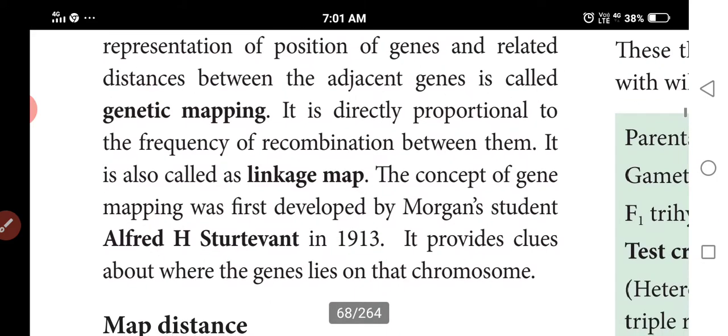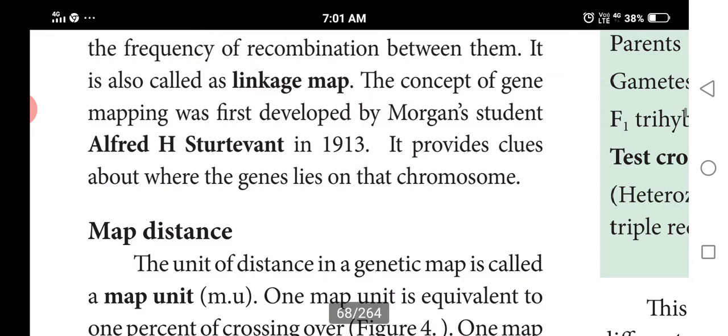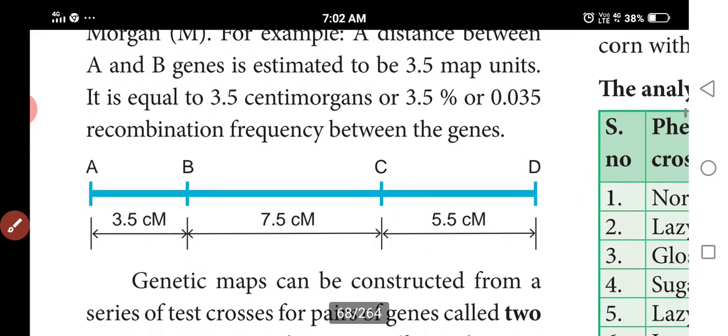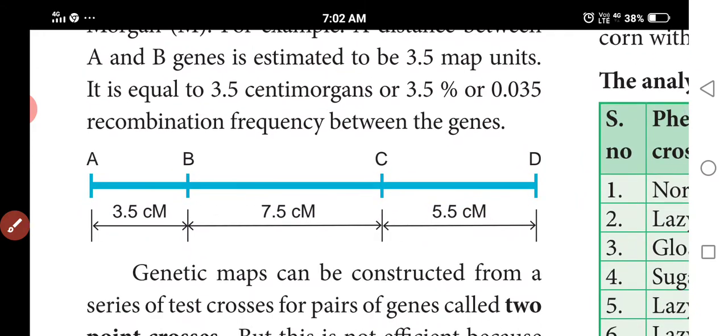Genetic mapping is based on the frequency of recombination between genes, so it is a linkage map. It was first developed by Morgan's student Alfred H. Sturtevant. It provides clues about where the genes lie on the chromosome. This is the map distance.